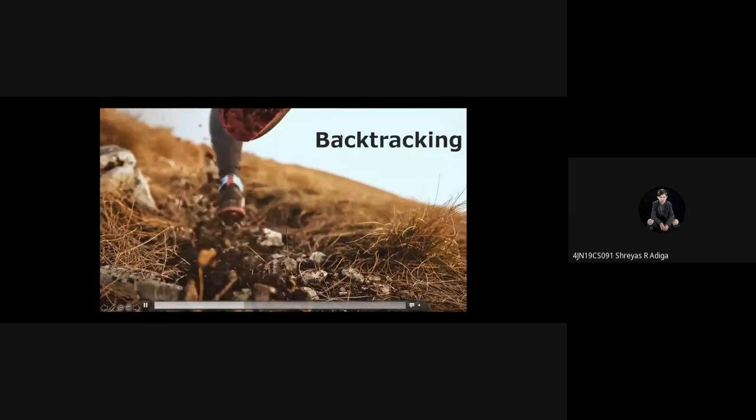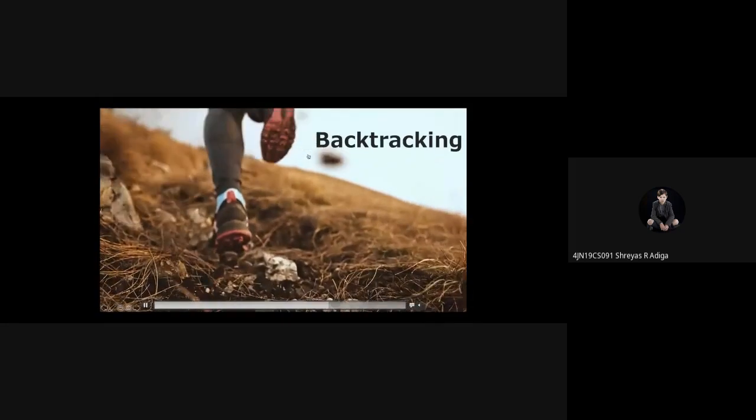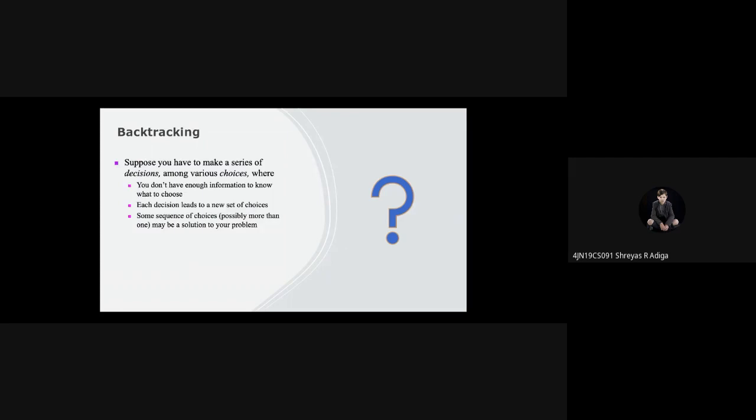Certain algorithms are based on this backtracking method. First thing is what kind of problems we can address using backtracking. Suppose we have to make a series of decisions among various choices where we don't have enough information about what to choose, and each decision which we take will lead to a new set of choices, and sometimes more than one solution will be there.